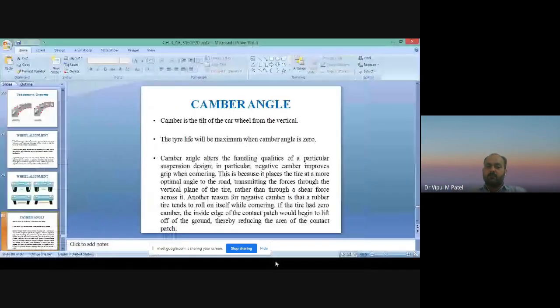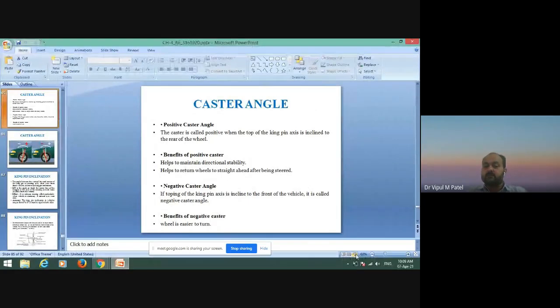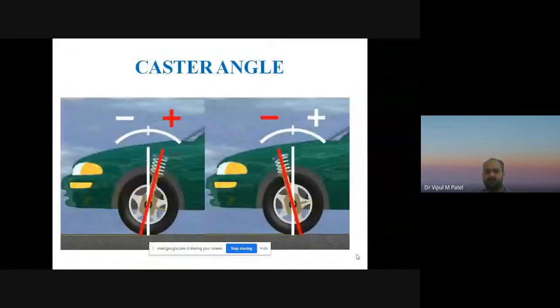And what is the benefit of negative caster? The wheel is easier to turn. You can see the figure of this positive and negative caster. This figure is for the positive caster and this figure is for the negative caster. This is the kingpin axis, from the suspension system, and this one is a vertical line, perpendicular to the road surface. Right, positive and negative caster.